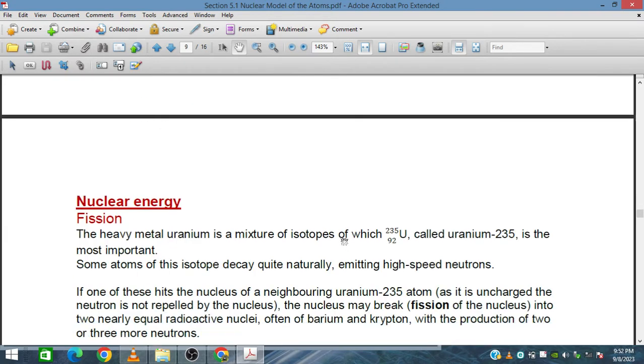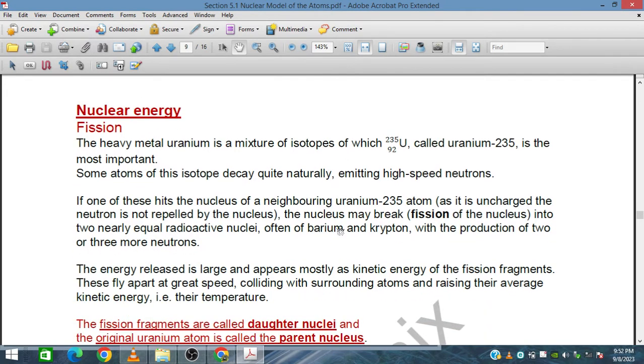Now let us discuss nuclear fission. In the case of heavy nuclei such as uranium, U-235, called uranium-235, is the most important. Some atoms of this isotope decay quite naturally and emit high speed neutrons.